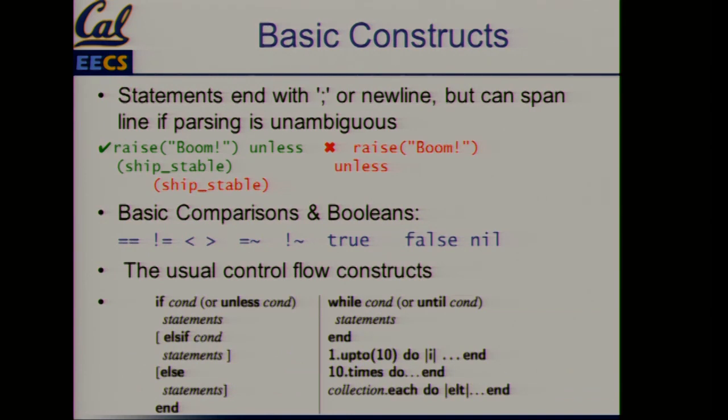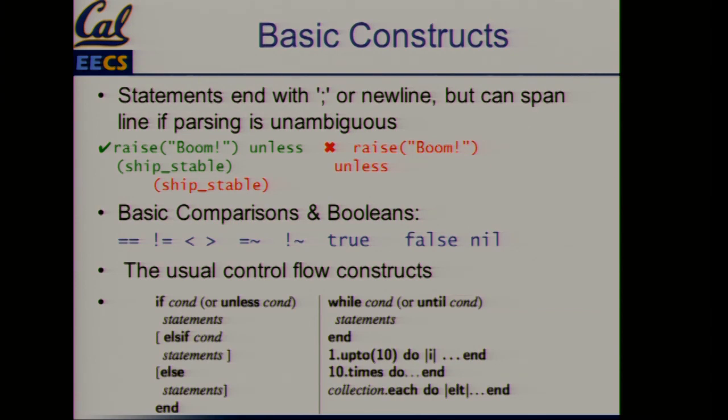Statements. Like some other modern languages, it's the new line that separates statements. You are allowed to use semicolons, but that's pretty rare in Ruby. Mostly it's going to be new lines. And kind of the philosophy of the designer of Ruby is if the parser can figure it out, you don't have to put all the syntax in there. That's the philosophy here. So this one is okay in the green on the left: raise boom unless ship stable, that's okay.